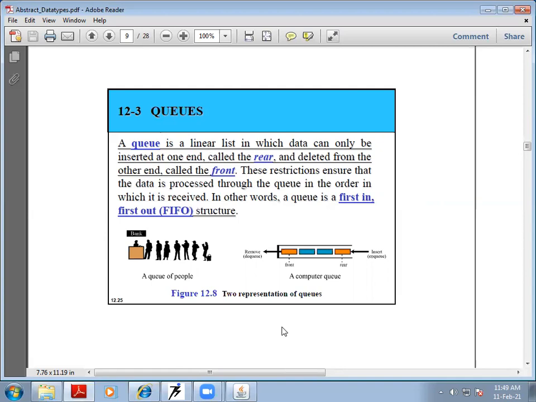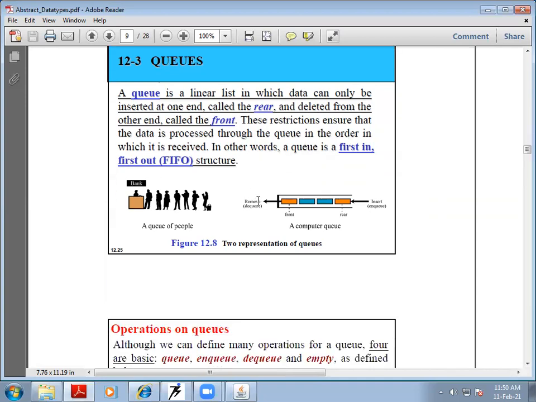And that's how this concept is also known as first in first out, because the first one which was added will be removed first. Because we are adding the item from the rear end, the item which was first added will be removed, because we are removing from the other end. So that's why it is called FIFO instead of LIFO, which was there in stack.